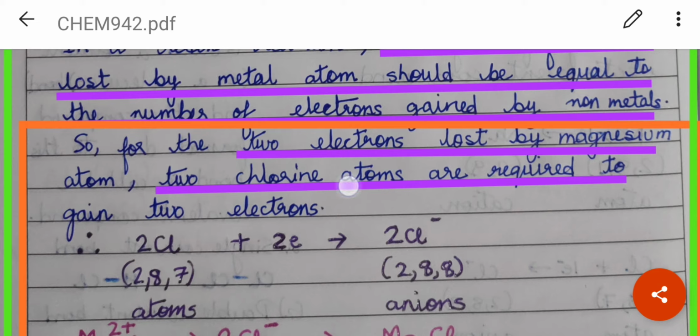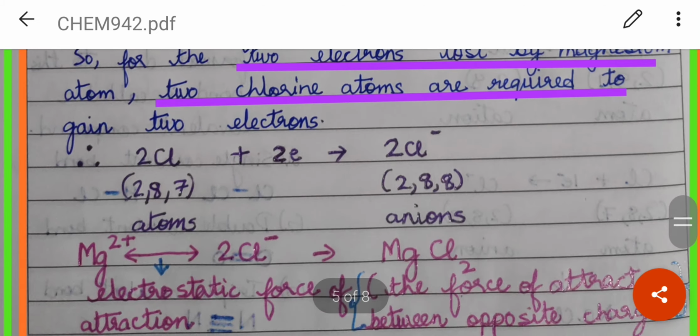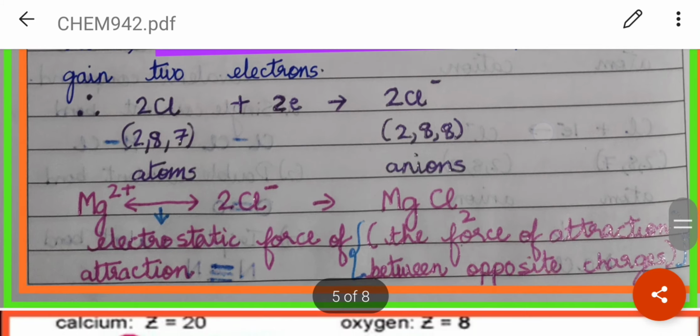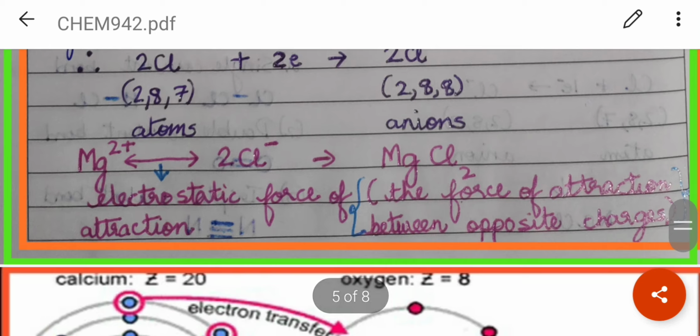Two chlorine atoms are required to gain two electrons. That's why two chlorine atoms gain two electrons to form chloride ions, as you can see here, and both are attracted by electrostatic force of attraction to form the compound magnesium chloride.